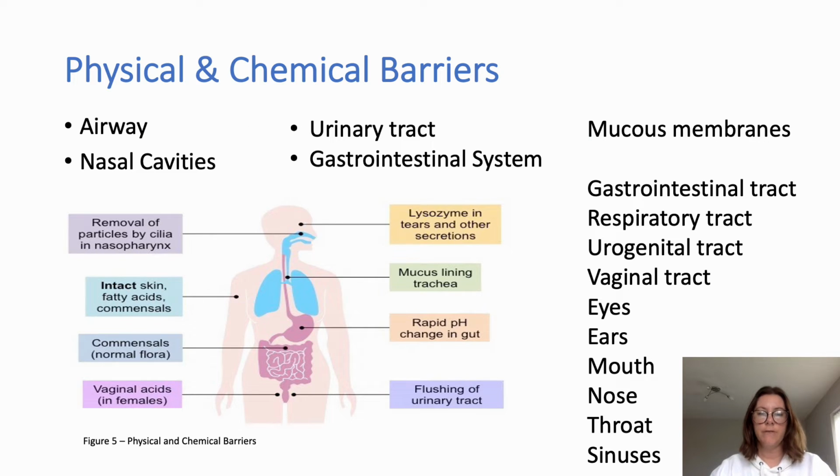Prevention of pathogens invading the body is usually effective due to the presence of mucous membranes. These membranes are coated in secretions. Whilst preventing invasion of pathogens, they also allow nutrients to pass through. They line the surfaces of the eyes, ears, mouth, nose, throat, sinuses, gastrointestinal tract, respiratory tract, urogenital tract, and vaginal tract. Other chemical and physical barriers include the gastrointestinal system, nasal cavity, airways, and the urinary tract.